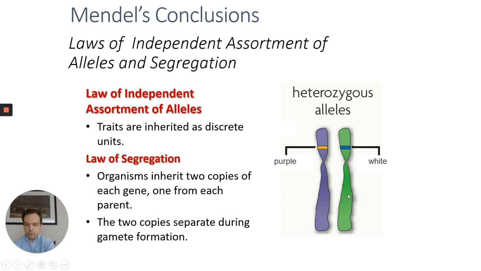Something else he discovered was the law of segregation. What he was saying was that every living organism, of course, contains DNA. We know that. But every living organism, whether it's a human being or an avocado or a whale, doesn't matter what it is, it inherits 2 copies of each gene, 1 copy from mom and 1 copy from dad.